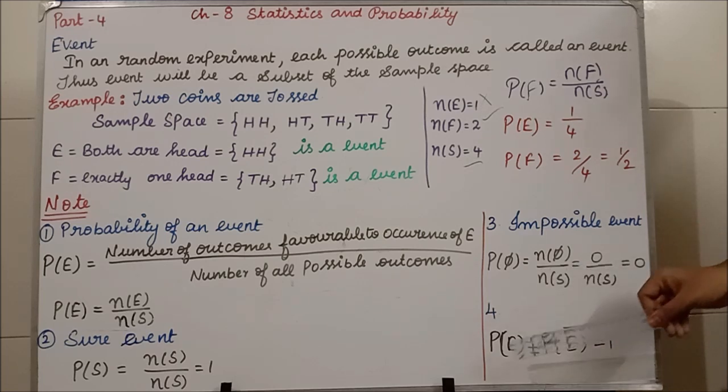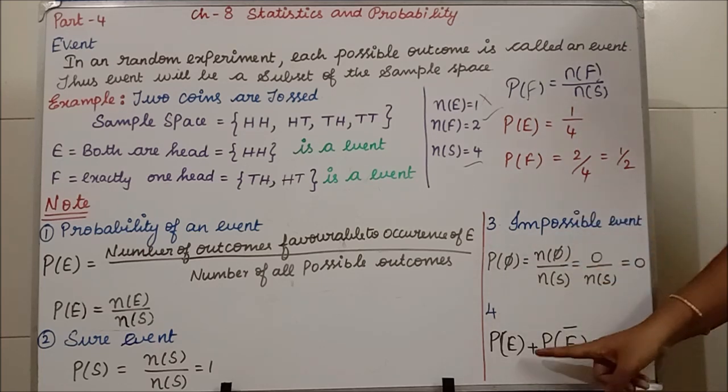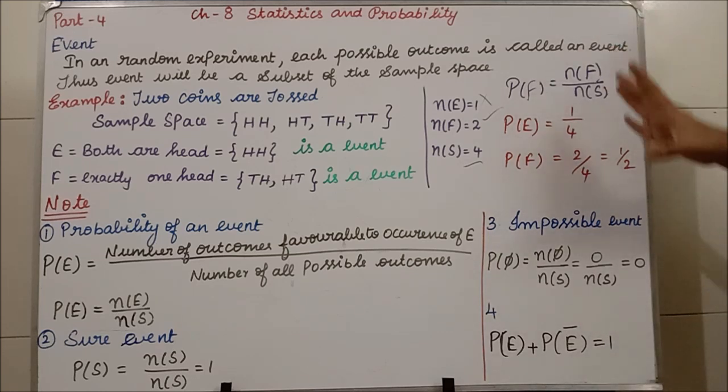Probability of E and its complementary. Complementary means not cases. So P of E plus P of E bar is equal to 1. This is a very important formula. Based on this, we will solve problems in exercise 8.3. Clear students, all of you?